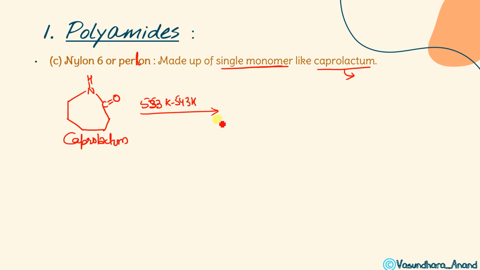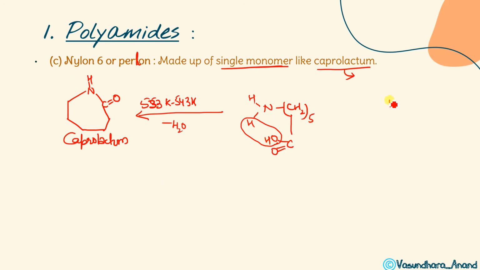So what will happen in this? Sorry, this reaction will go in the opposite direction. So this is 6-amino-caproic acid, 6-amino-hexanoic acid I said. So this is NH, and this is CH2, 5 members it will be, and then hexanoic acid. So I am writing hexanoic acid in this way. Any doubt? Clear? So what will happen when we heat this? Water will come out, and this will form again, and later on it will form this compound.